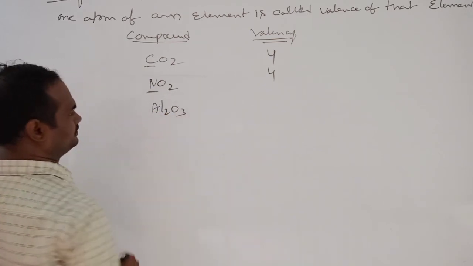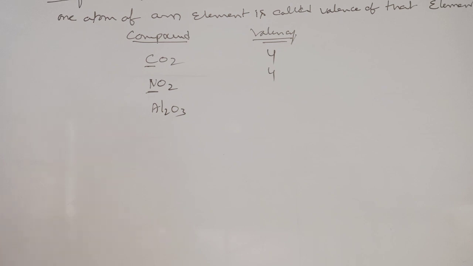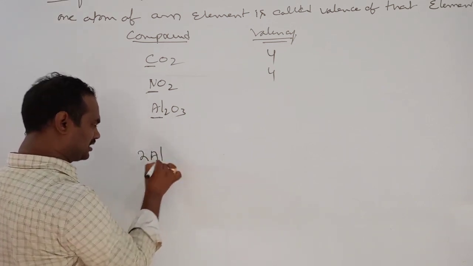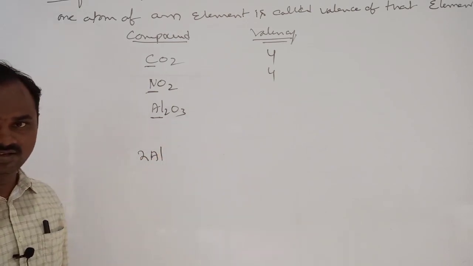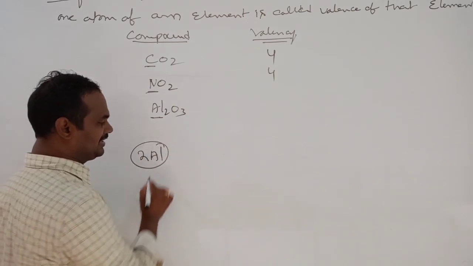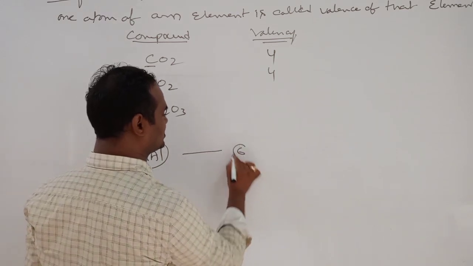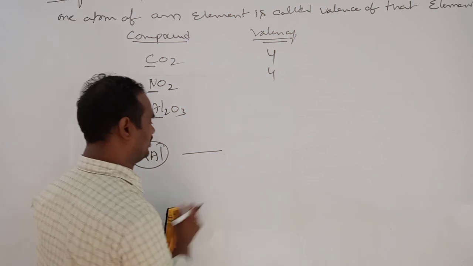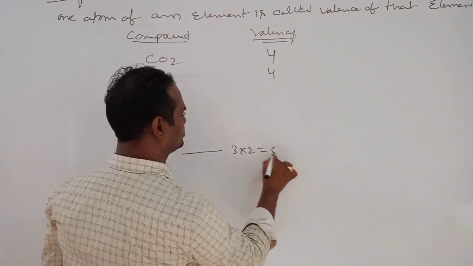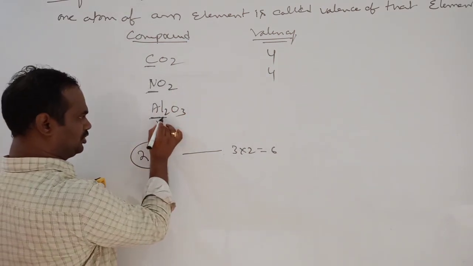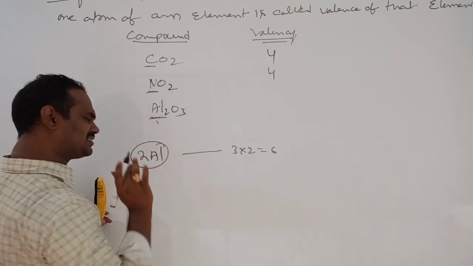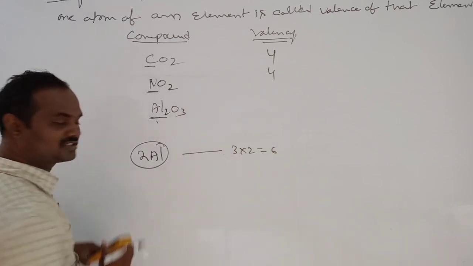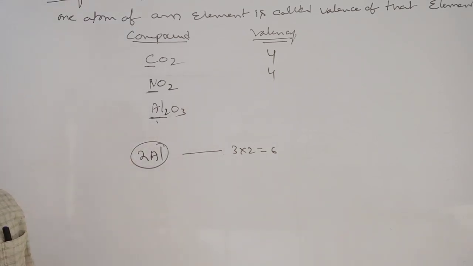Next, Al2O3. Here 2 aluminiums combined with 3 oxygens. For the 2 aluminum atoms, what is the total valency? 6. 3 into 2, 6. Are you able to follow my words? Carefully see. Here 2 aluminum atoms together combined with 3 oxygen atoms. So 3 into 2, 6. This valency belongs to 2 aluminum atoms.